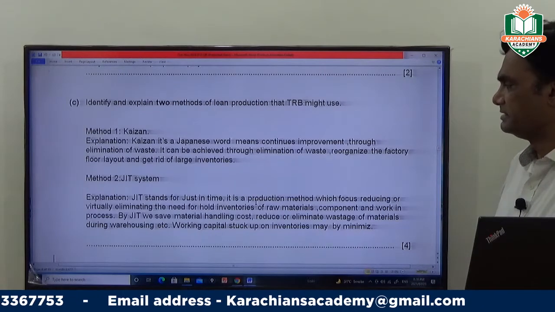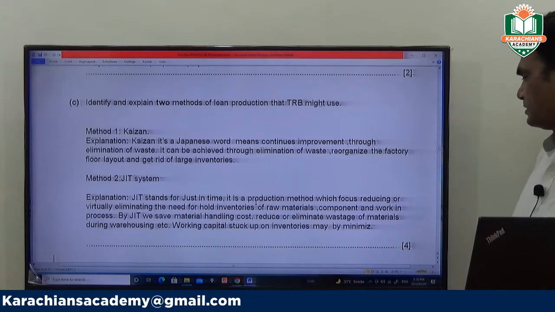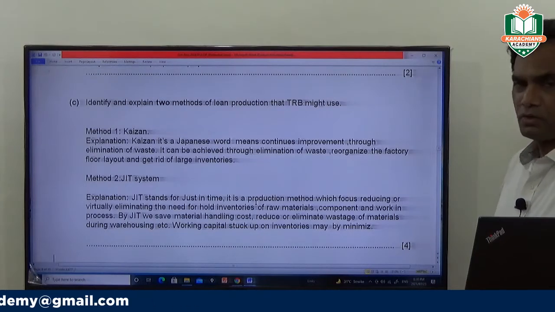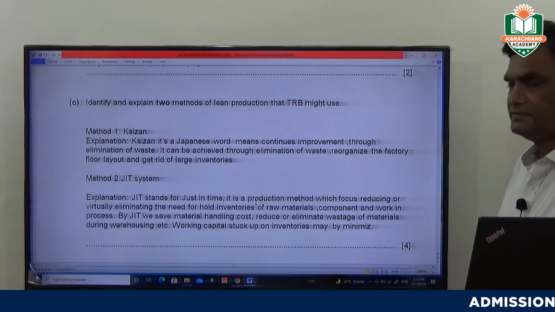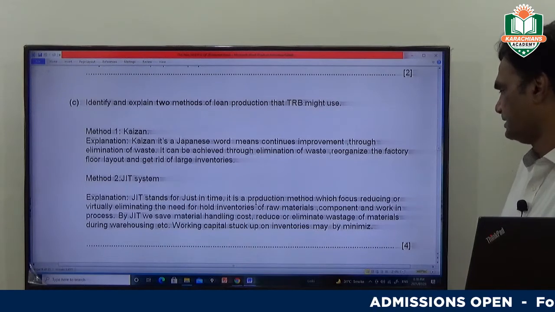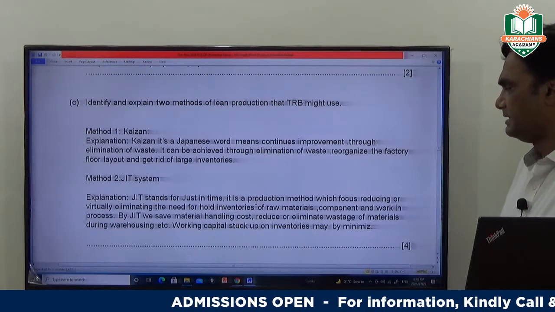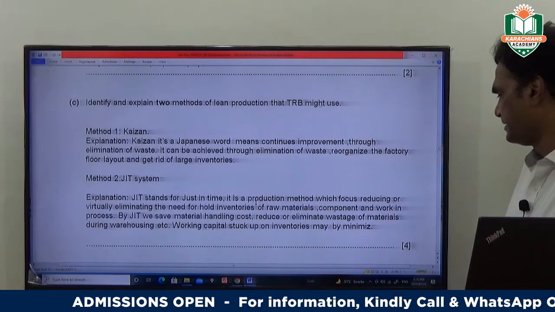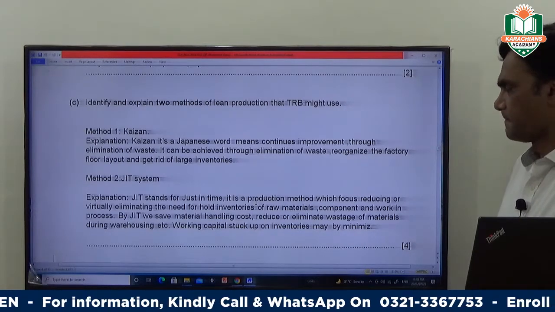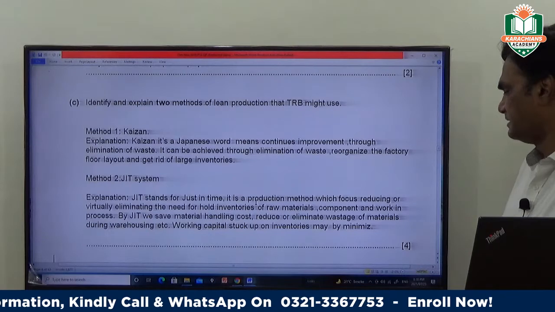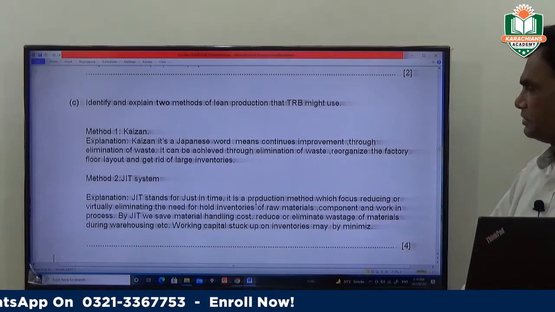Number 2, JIT. JIT stands for just in time. It is a production method which focuses on reducing or virtually eliminating the need to hold inventories of raw materials, components and work in process. By JIT, we save material handling costs and reduce or eliminate wastage of materials during warehousing, etc. Working capital stuck up in inventories may be minimized. This is the explanation of JIT.